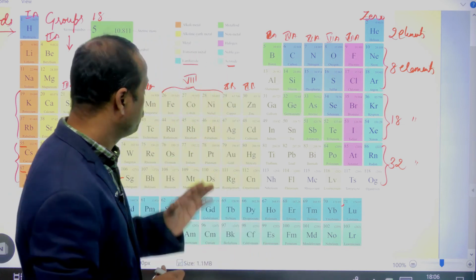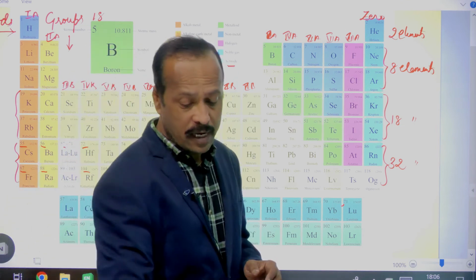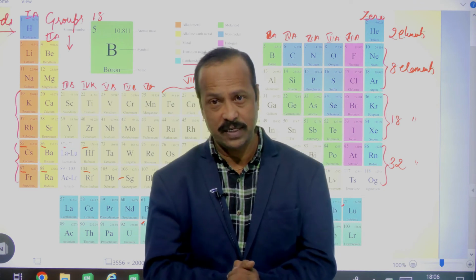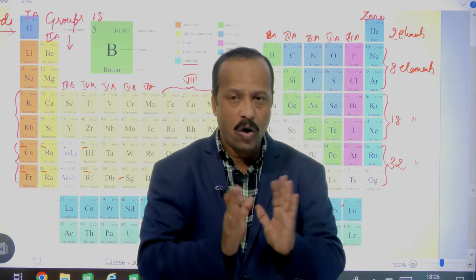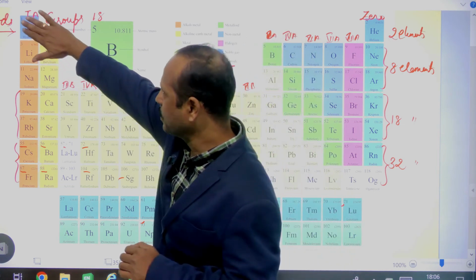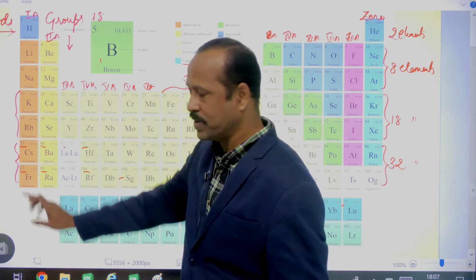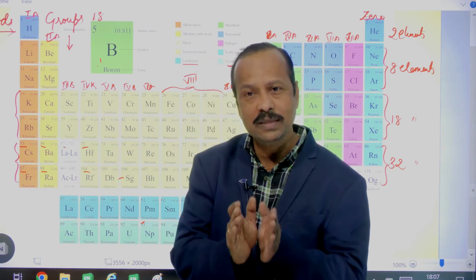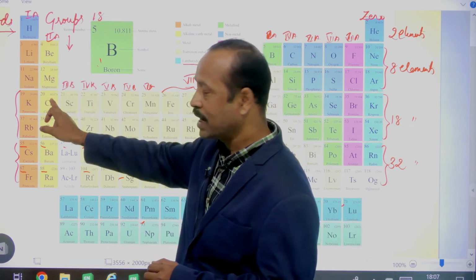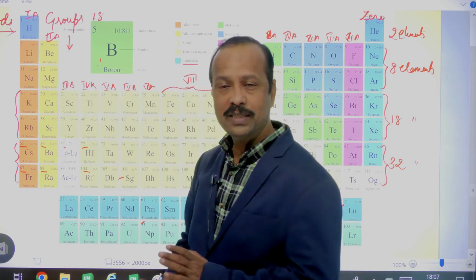Now, the most important point you have to remember is that the elements in the same vertical column will have almost the same properties. Means what? For example, here, except hydrogen, keep it aside, all the remaining ones, lithium, sodium, potassium, rubidium, cesium, francium, have similar properties. And here you see beryllium, magnesium, calcium, strontium, barium and radium, these also have similar properties.